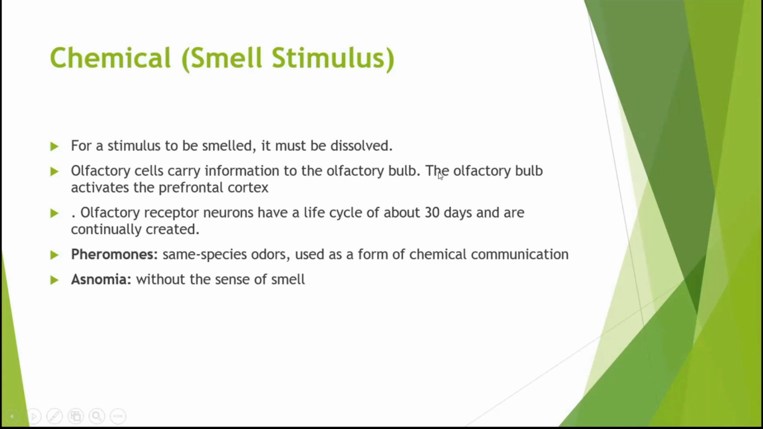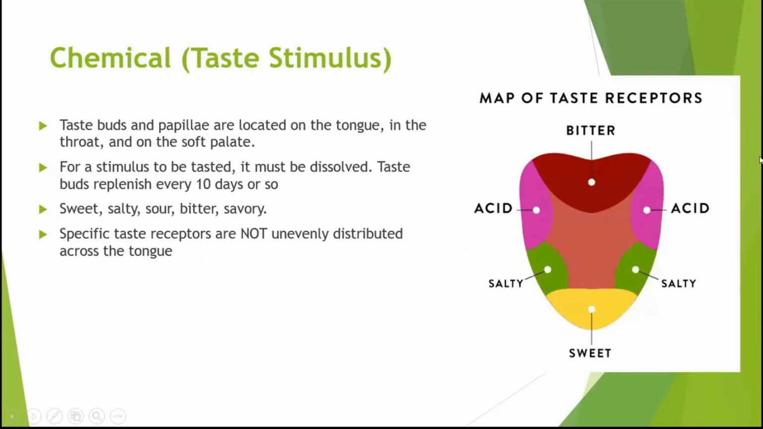Next is taste. The stimulus for taste is also chemical. So again, if your stimulus is a chemical, it needs to be dissolved first. Now here, you would see the map of the taste receptors. How people thought the taste receptors worked before is that they were spread out. But after a few years, it was shown that this was not true. It is actually like this.